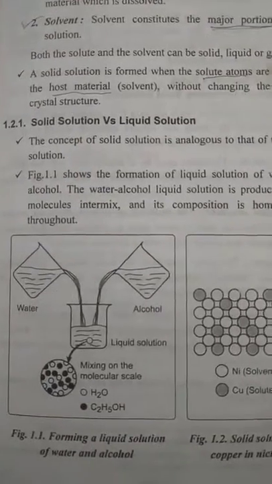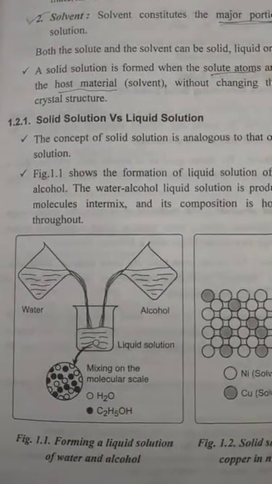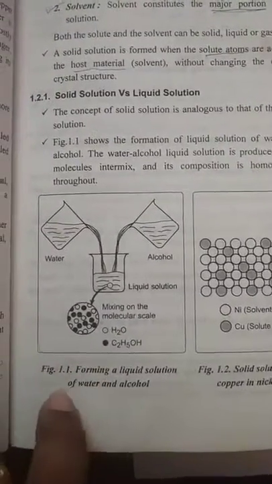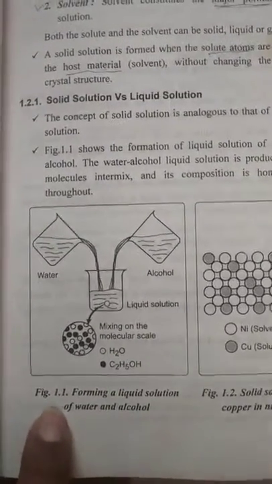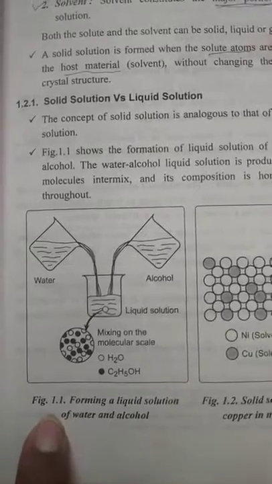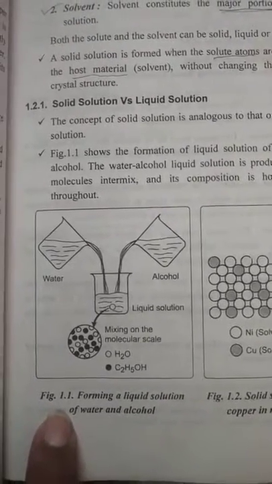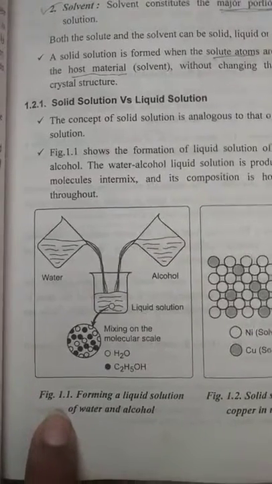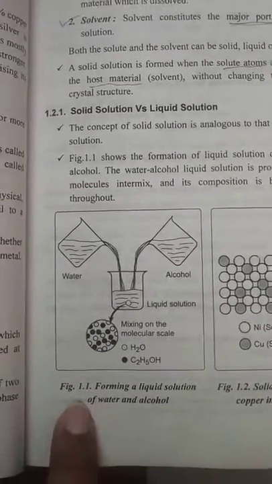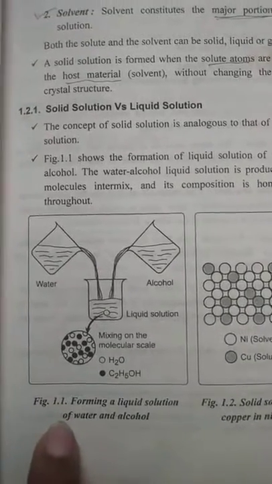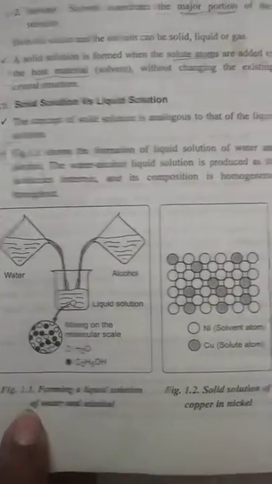So here comes the solid solution versus liquid solution. See, first here they have given you the example for liquid solution. In this liquid solution, what are they mixing? We are mixing water with alcohol. So when you mix water with alcohol, it becomes a homogeneous mixture where you cannot separate the alcohol from the water again, right? So this is an example for liquid solution.